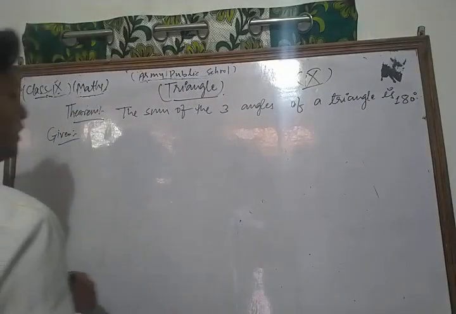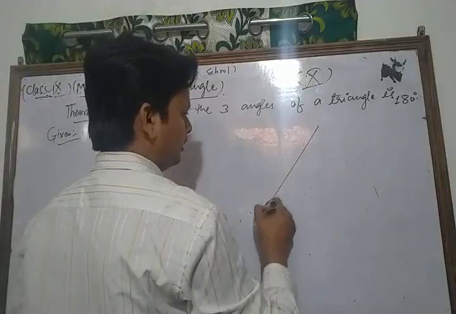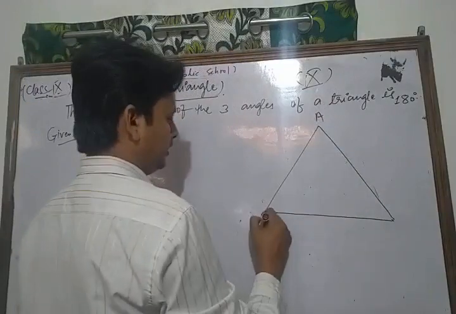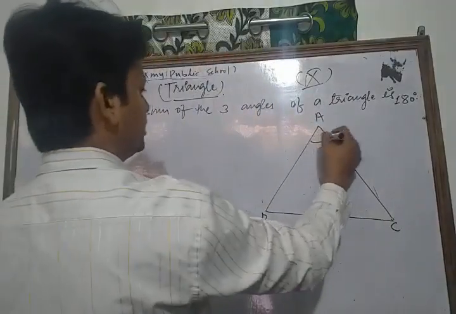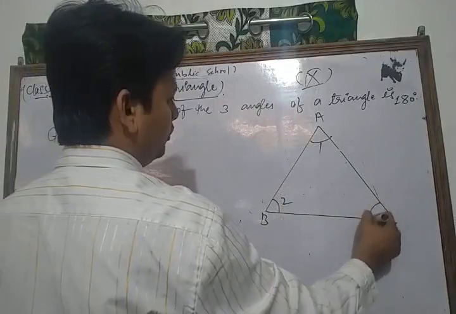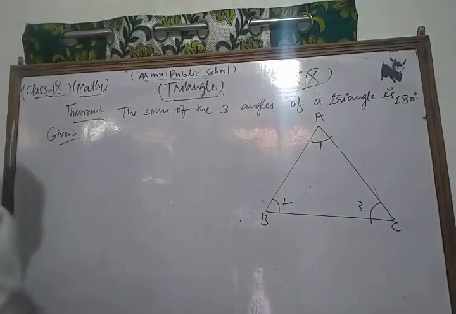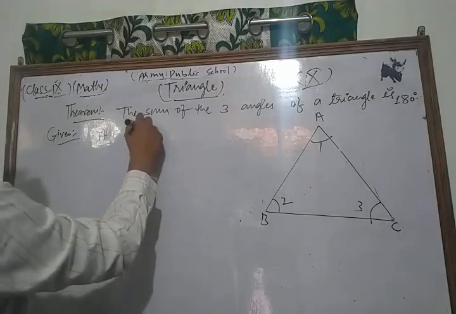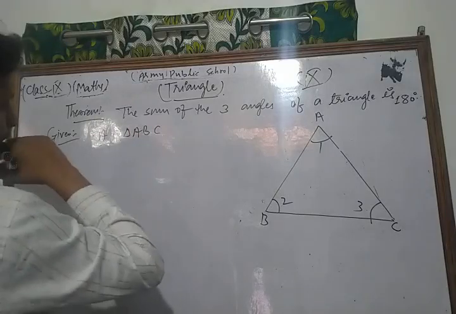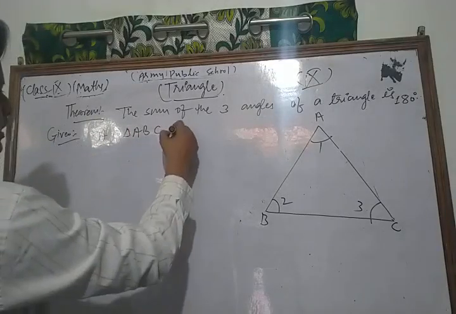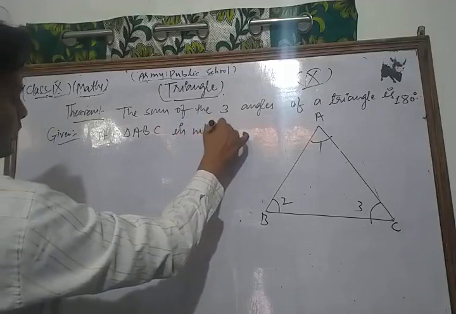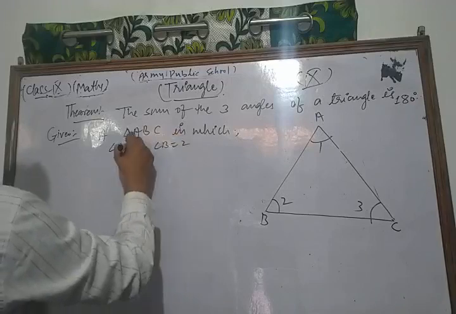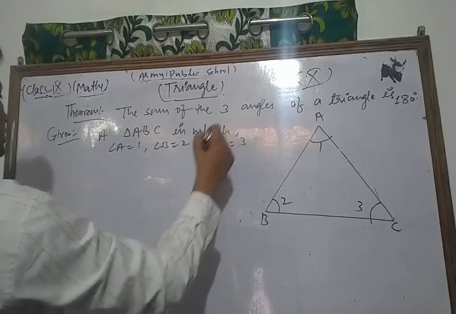Now let's see the given. We write: we have a triangle ABC in which angle A is equal to 1, angle B is equal to 2, and angle C is equal to 3, we take as.